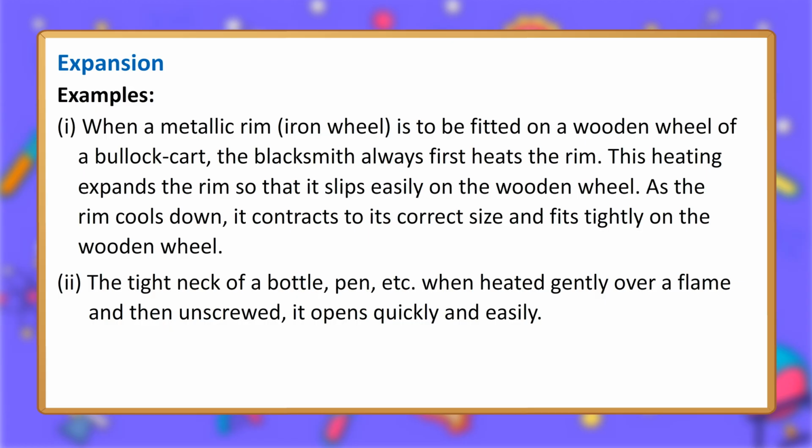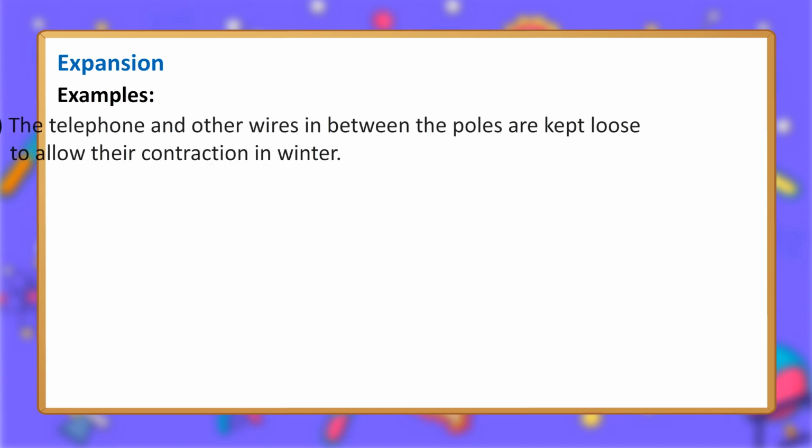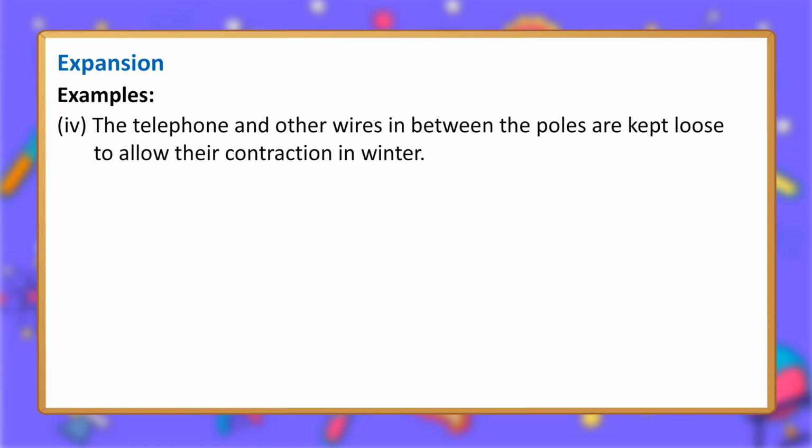2. The tight neck of a bottle, pen, etc. when heated gently over a flame and then unscrewed, it opens quickly and easily. 3. A small gap is left in between the joints of a railway track to allow the expansion during summer. 4. The telephone and other wires in between the poles are kept loose to allow their contraction in winter.